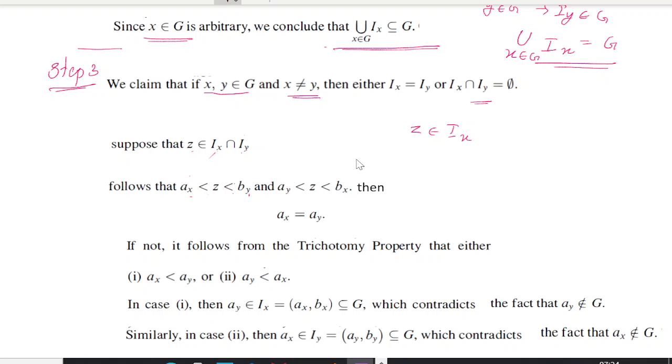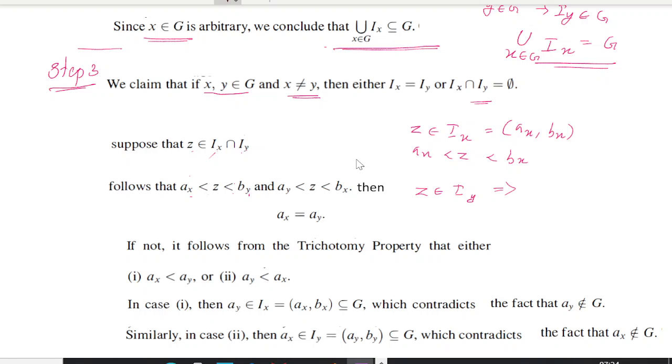Now what was the set Ix? Ix we have taken as the open interval (Ax, Bx). So this means that Ax less than z less than Bx. Similarly, z belongs to Iy, since z is in the intersection.